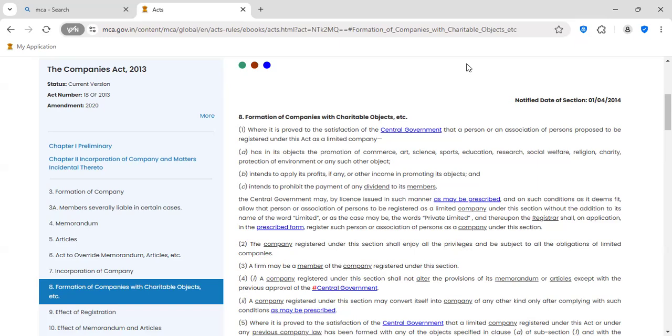You might have seen society and trust, they are not limited. So here we are incorporating a limited company under Section 8 for charitable purpose. It is mentioned satisfaction of central government. Now we will see what the central government is.